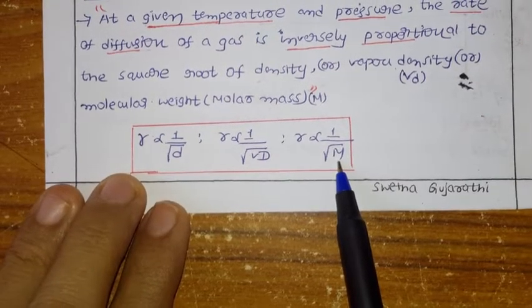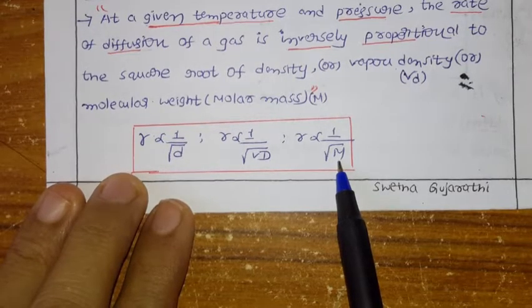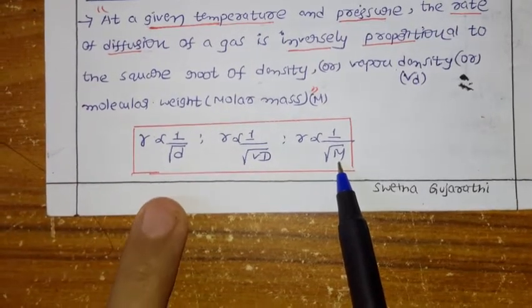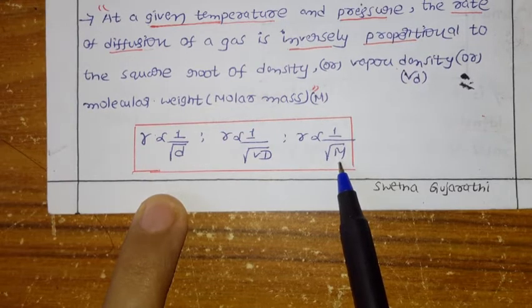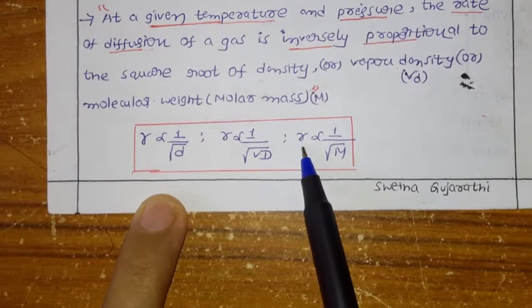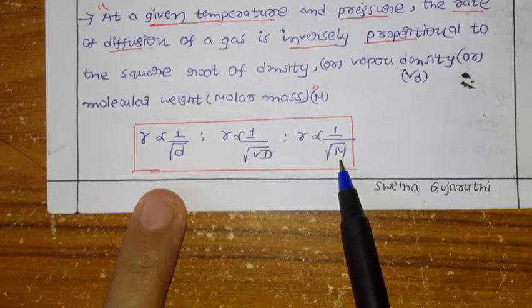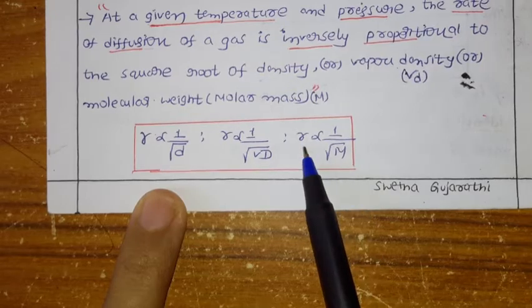Just think about an example. For example, a 50 kg person and a 90 kg person. Who will run fast? Definitely the 50 kg person runs fast, because his mass is less, so the rate of diffusion is more. Now the 90 kg person, mass is more, so rate of diffusion is less. I am telling this just as an example. More mass means less diffusion. Less mass means more diffusion.